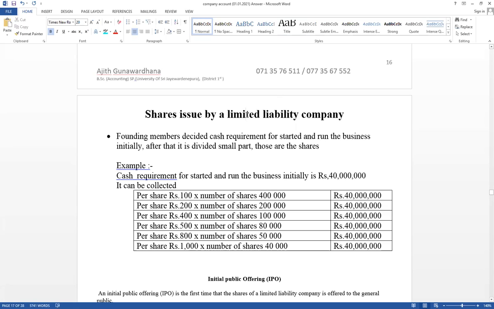All the adjustments I will also discuss. Leasing, disposal, revaluation, first time, second time. All the parts I will discuss.